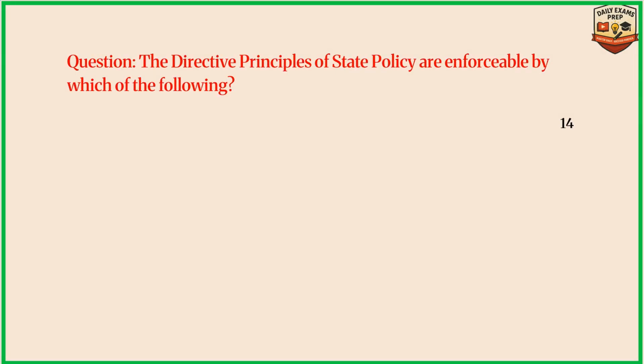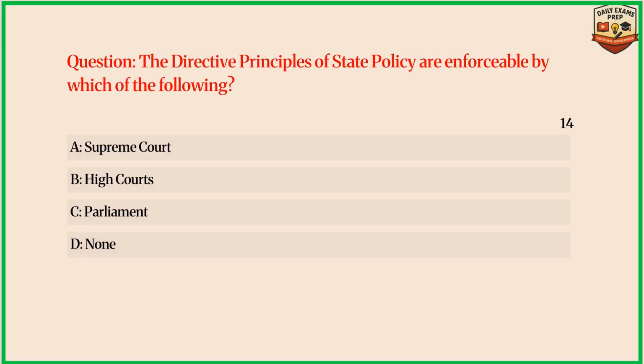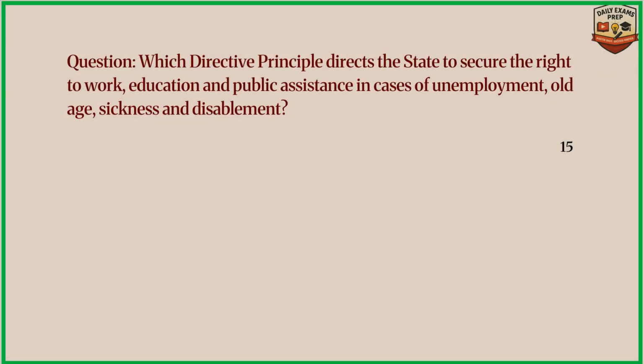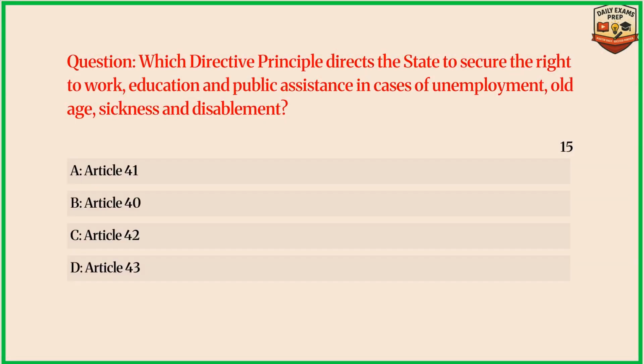Question: the directive principles of state policy are enforceable by which of the following? Answer D. None. Question: which directive principle directs the state to secure the right to work, education, and public assistance in cases of unemployment, old age, sickness, and disablement? Answer A. Article 41.